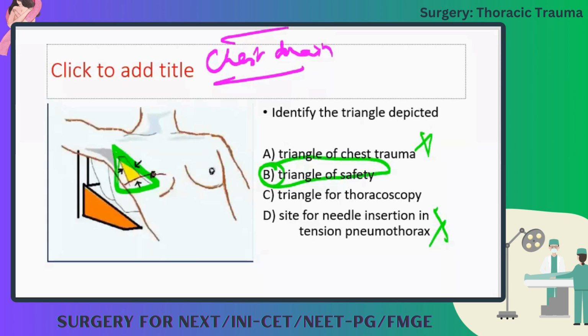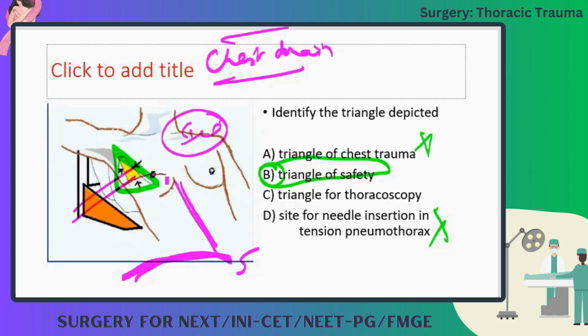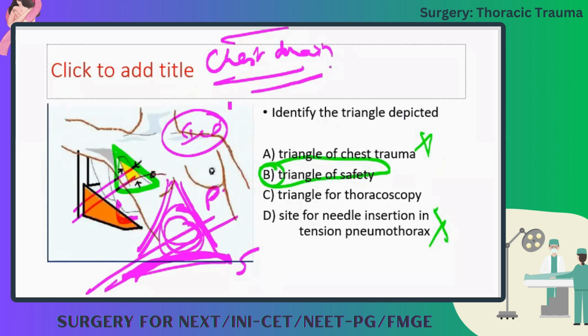In pleural effusion or pneumothorax, we just put a tube inside the pleural cavity. It is called an ICD, intercostal drain. So that is the triangle of safety. Here below there will be the fifth rib, anterior and posterior. There is pectoralis major and latissimus. In between there is a small space where we can palpate the fifth rib, and we put the tube there on the tip of the fifth rib. This tube will go into the pleural cavity. To insert the chest tube, it is known as the triangle of safety.